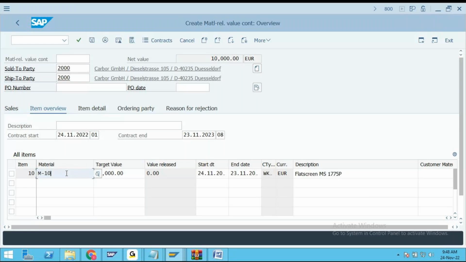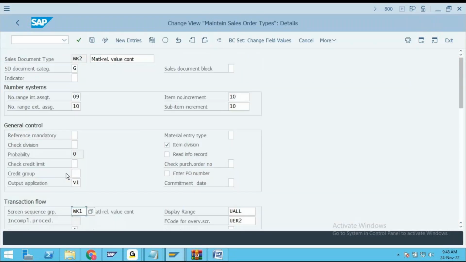And now comes the next one. Item category is same. It is not going to be changed, my friends. It is not going to be changed like previously WKN, whatever we have used. Here also same item category. That is not going to be changed. Okay, next point.